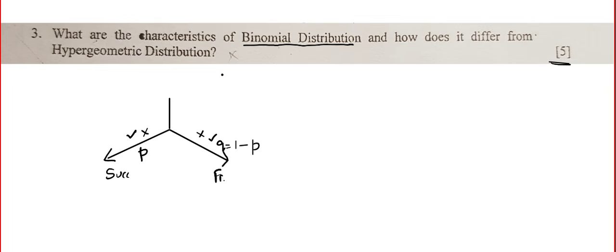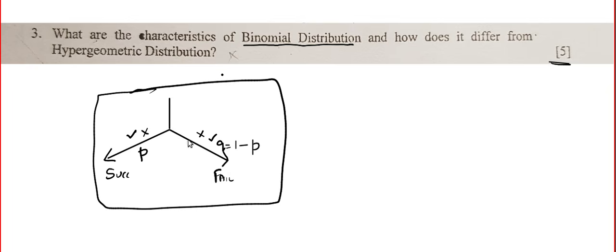Now imagine we conduct this Bernoulli trial again and again independently. One of the best examples is tossing a coin. When you toss a coin exactly once, there are two possibilities, head or tail, and the probabilities are clearly defined: 1 by 2, and 1 minus 1 by 2, which is 1 by 2.